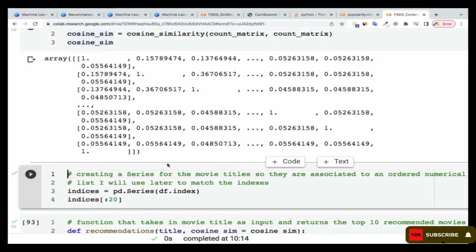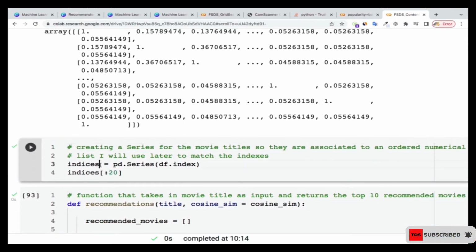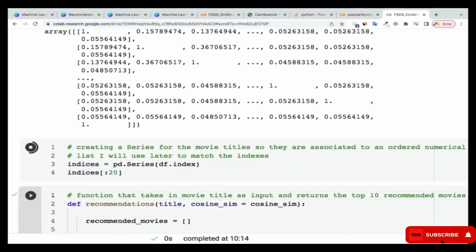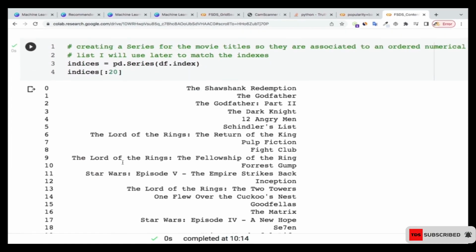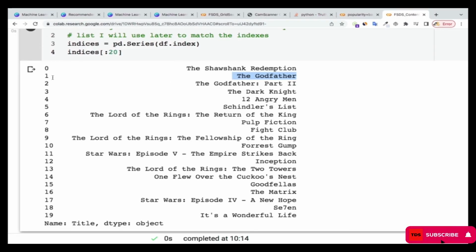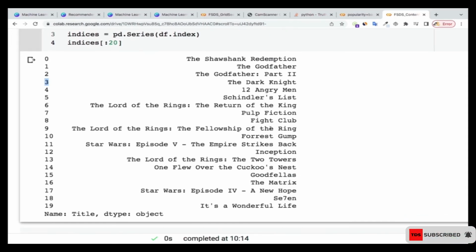Now what I'm going to do next is create what is called index. I will use this one later on to do the matching. If I want to match a certain movie, I will base on the index to do that. So let me create this one. We will come back to it. If you see the output that we have over here, if I'm searching for Godfather, I can search the index 1 and I'll get Godfather. If I'm searching for, say, the Dark Knight, I can search for index 3 and I'll get Dark Knight. That's what I'm doing over here.